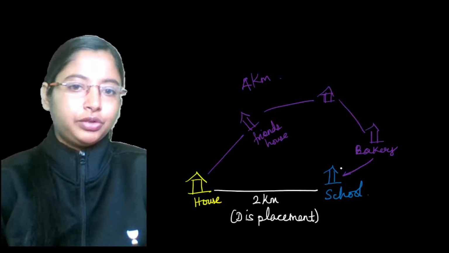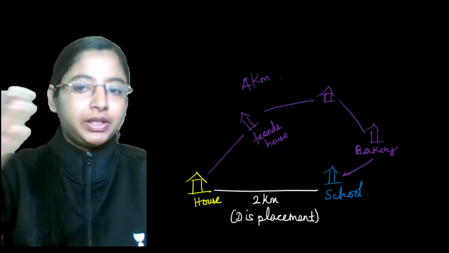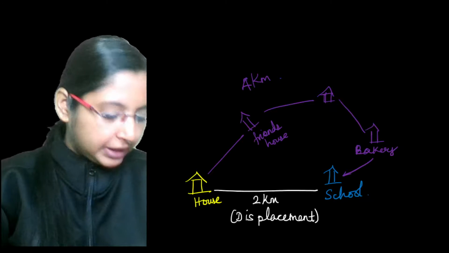The other 4-kilometer route, the route that took you from your home to your friend's place to your tuition center, then to your bakery and back, right? Chinmay, 2 kilometers being displacement is right.